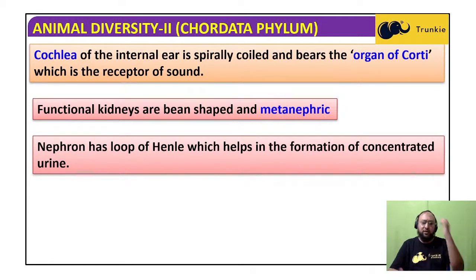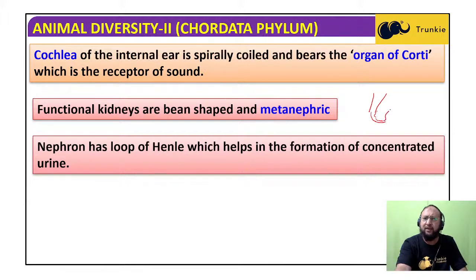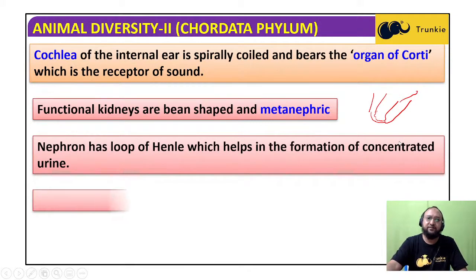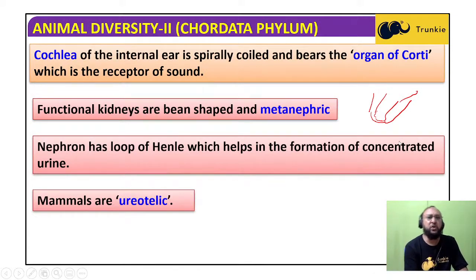I'll show you in the diagram. The proximal convoluted tubule is very highly convoluted, then there is a small thin tube-like structure, the loop of Henle, and then again a big convoluted tubule. So between the distal convoluted tubule and the proximal tubule, there is a loop of Henle responsible for concentrating the urine. Mammals are ureotelic.